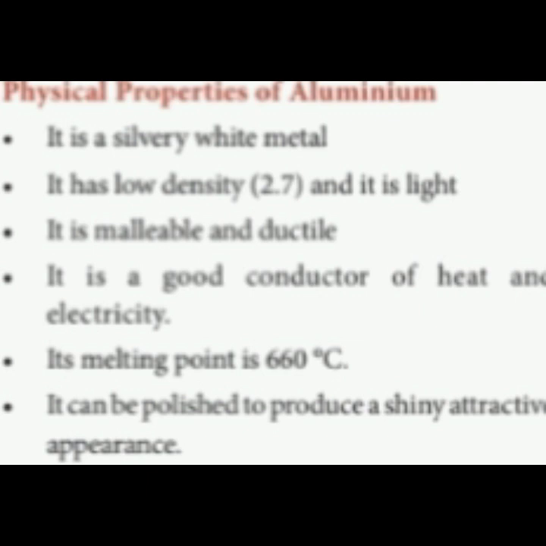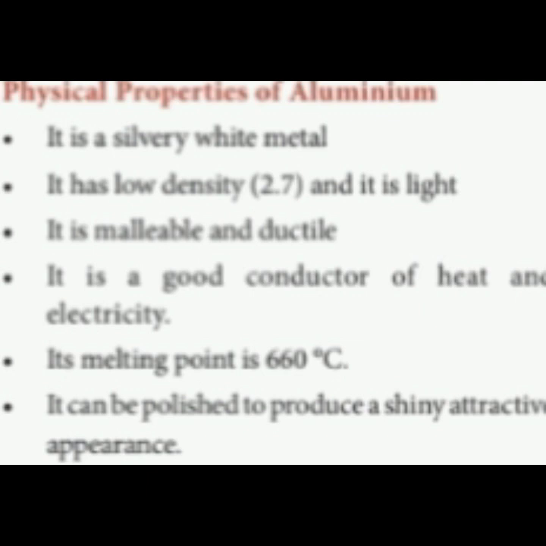The color of aluminium is a silvery white metal. So first point, it is a silvery white metal. Then second, it has low density. When we compare other metals like copper, iron, gold, silver, etc., aluminium is a metal with very low density. Its value is 2.7, and it's light. It is the lightest metal, so it is used in the aircraft industry because of its lightness.